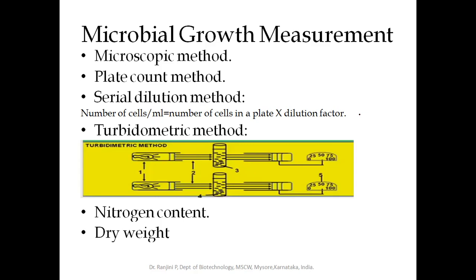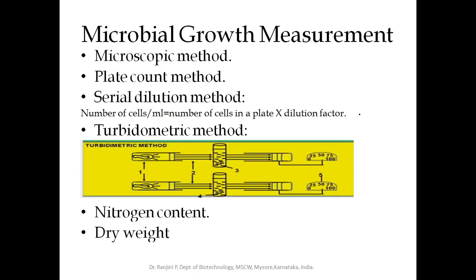You take a definite volume of the suspension and spread it on the media plate. Allow the plate to grow for 16 hours. After that, you place it in a plate counter which has a light source at the bottom and a place for keeping the microorganism plate, and then you can count the number of cells.